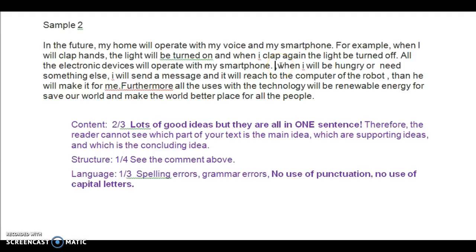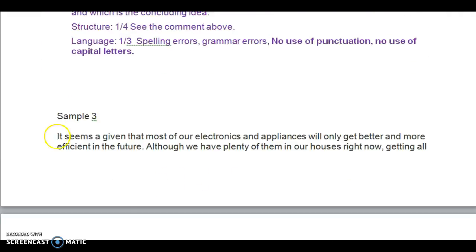Those are the kinds of things that I expect at this level that you should be able to deal with. So my main comment here is lots of good ideas, but they're all in one sentence. And no use of punctuation or capital letters in order to divide the ideas in a way that is accessible to the reader, so the reader can understand the message. Sample 3.